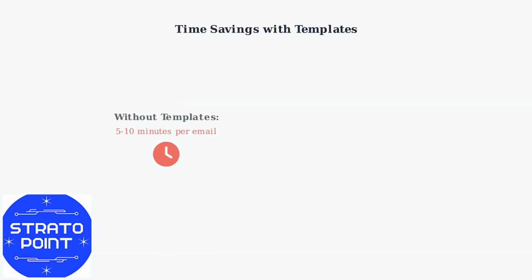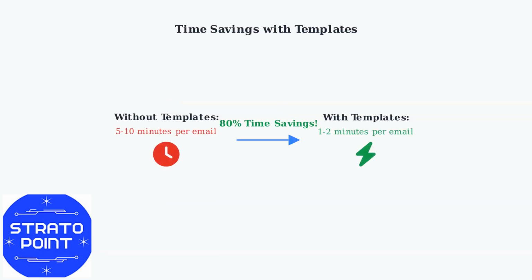Gmail templates are a powerful productivity tool that can reduce your email response time by up to 80%. Start by creating templates for your most common email types and watch your efficiency soar.